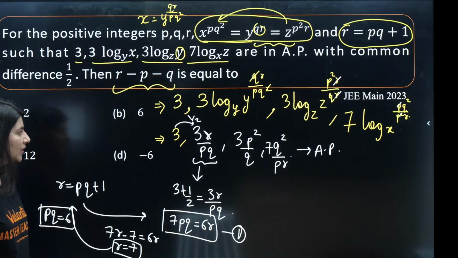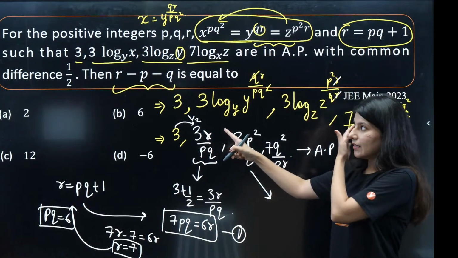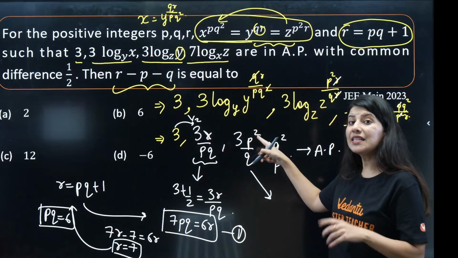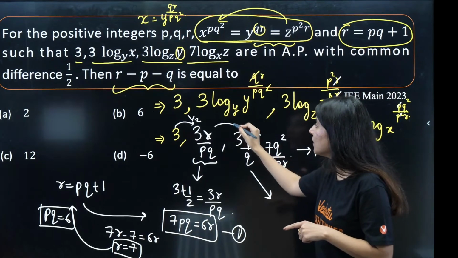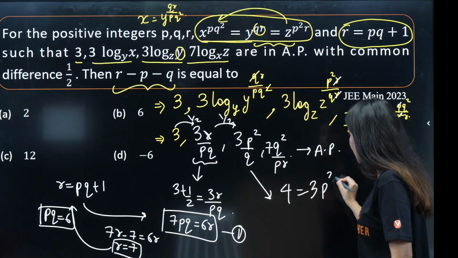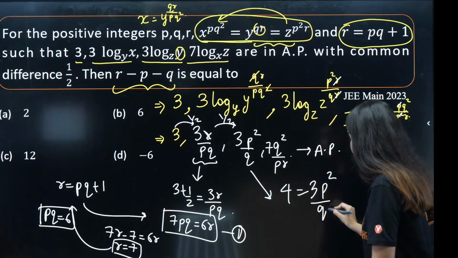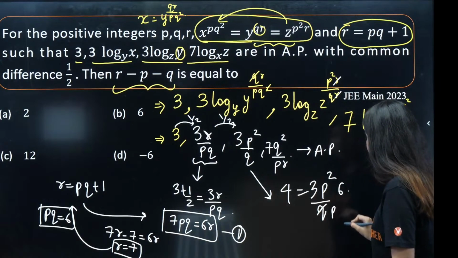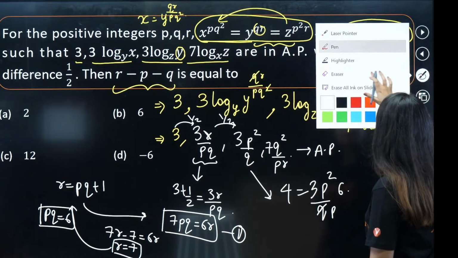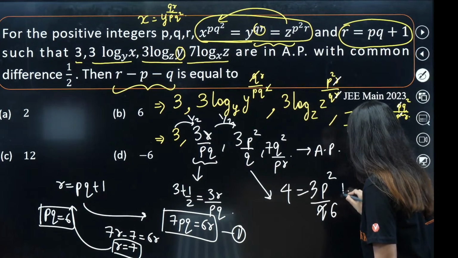R is 7, PQ is 6, right? Now here, if this is 3 plus half, right? First term is 3, common difference is half. So 3 plus half and 3 plus half. So this term would be, one more half you add, you will get third term. So 4 is equal to 3P square by Q. So you have PQ is equals to 6. So Q will be what? Q will be what? P by 6. So now you have Q is equals to 6 by P. 6 by P. Right? Not P by 6. Q, I cut it and wrote 6 by P.